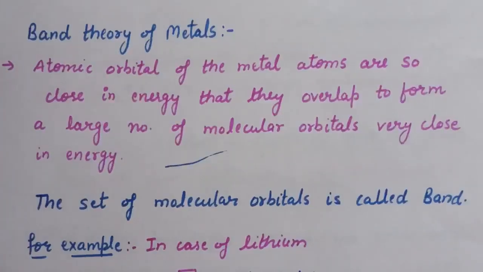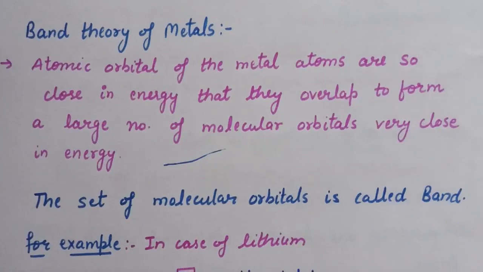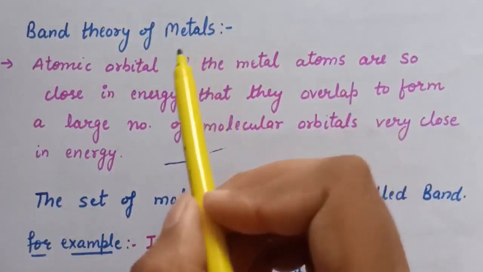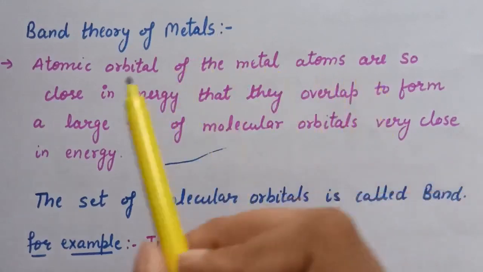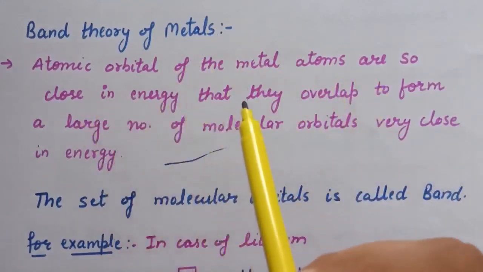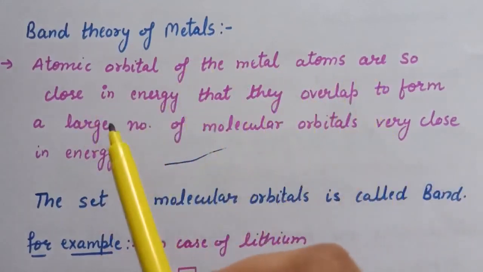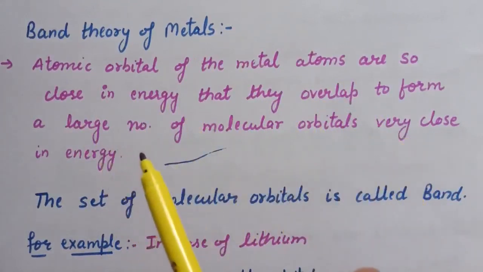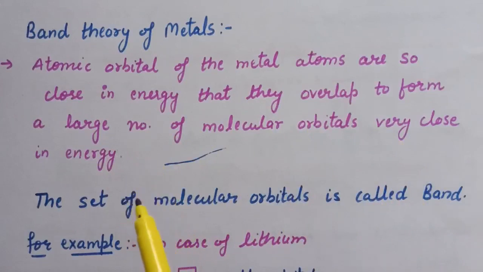Next topic is band theory of metals. In case of metals, the atomic orbitals of metal atoms are so close in energy that they overlap to form a large number of molecular orbitals very close in energy, and the set of molecular orbitals is called a band.